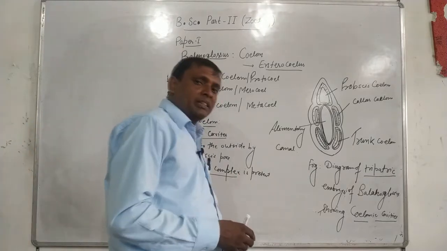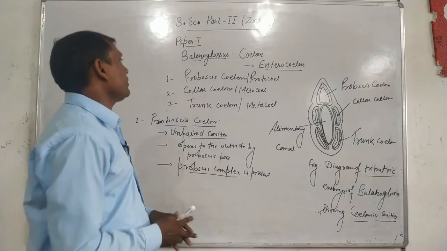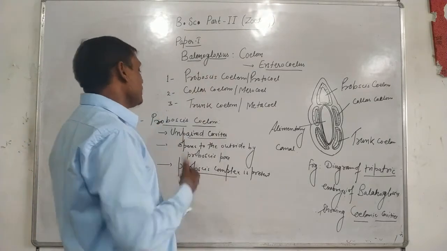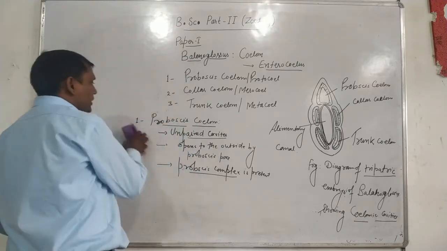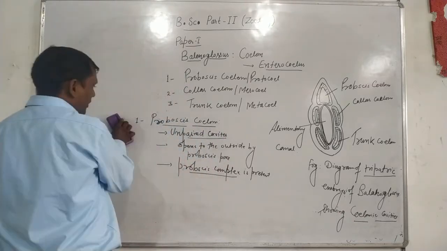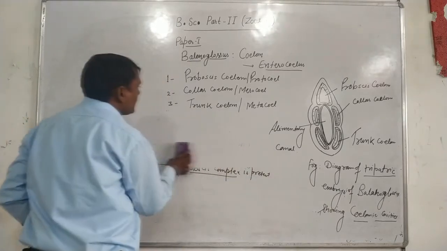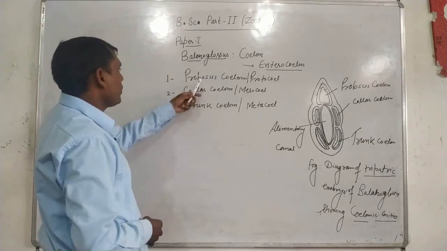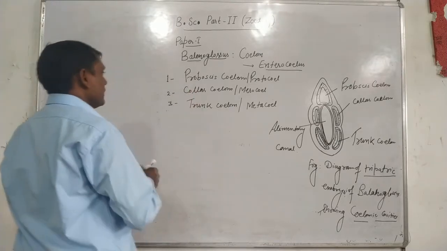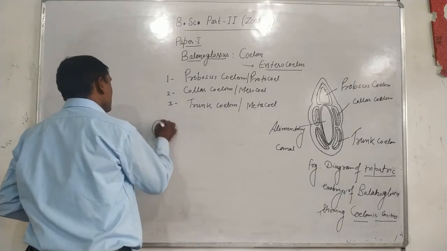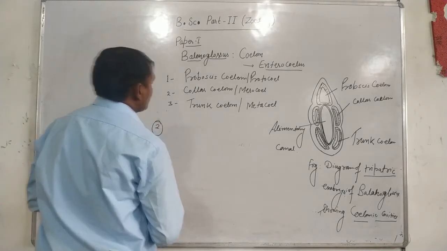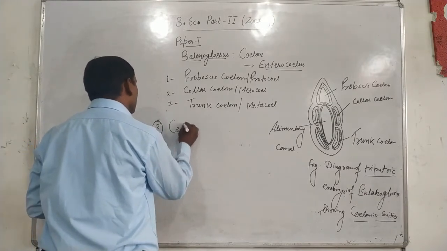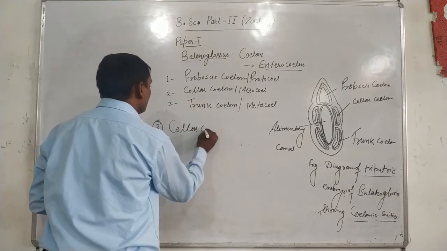Now come to the second zone of the coelom of Balanoglossus, called the collar coelom. The collar coelom is located between the proboscis and the trunk.